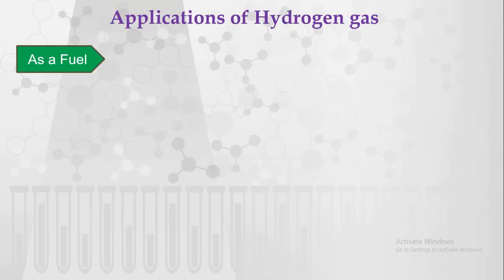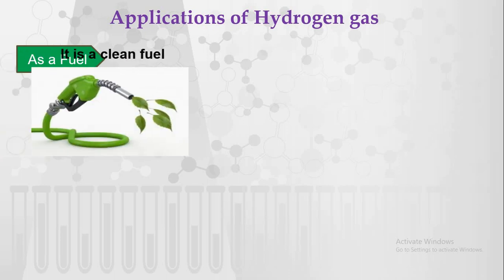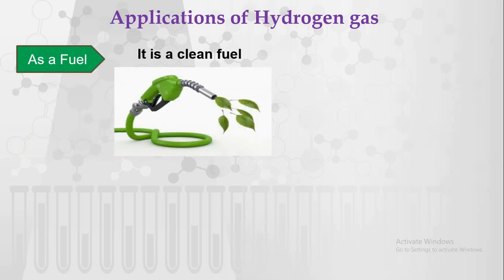Then let us see the applications of hydrogen gas. Obviously, as a fuel, hydrogen gas can be used in different vehicles, like motor cars, buses, and such types of vehicles.